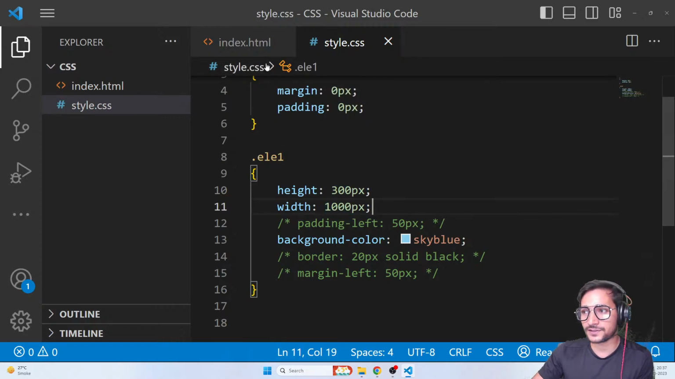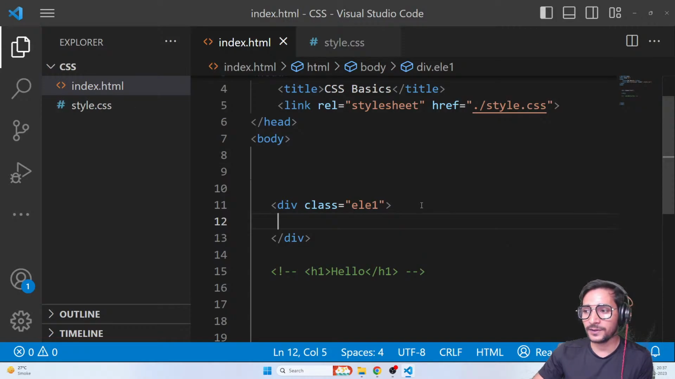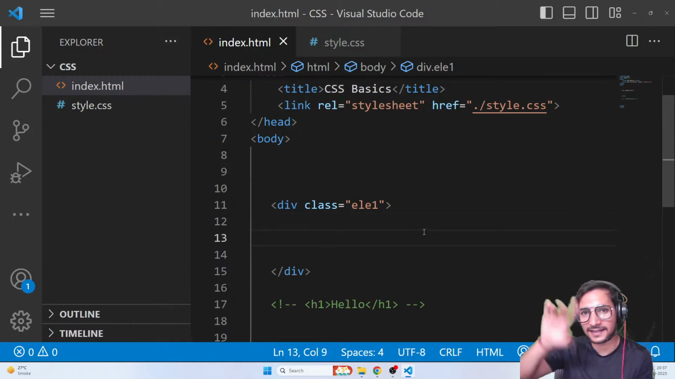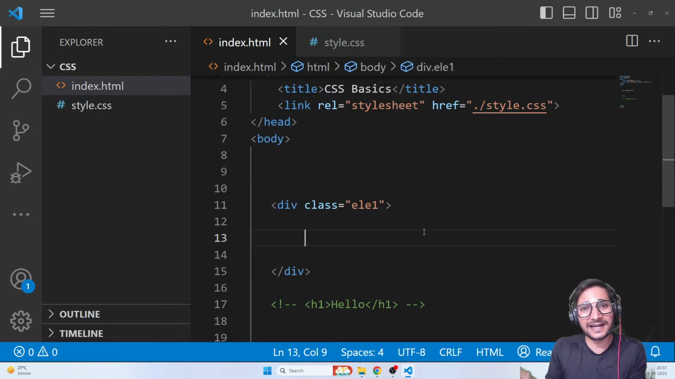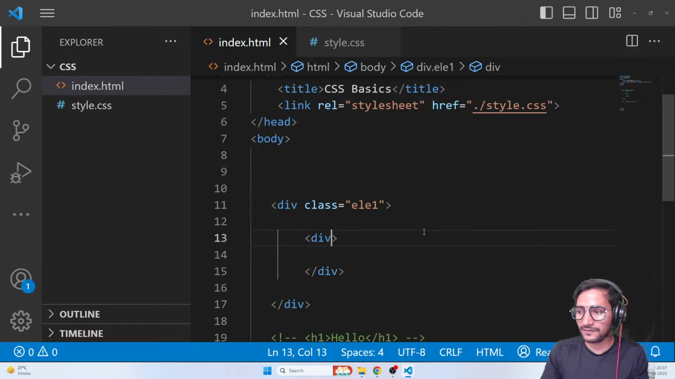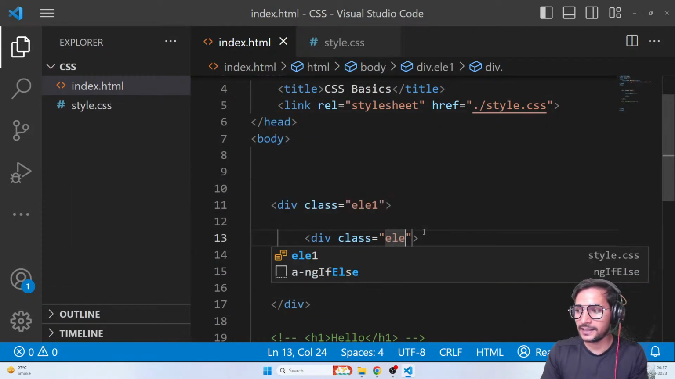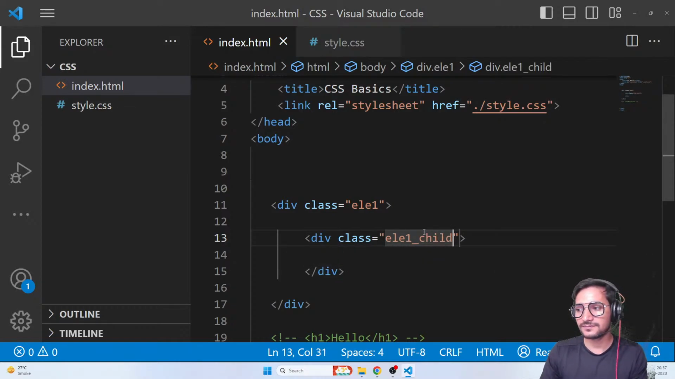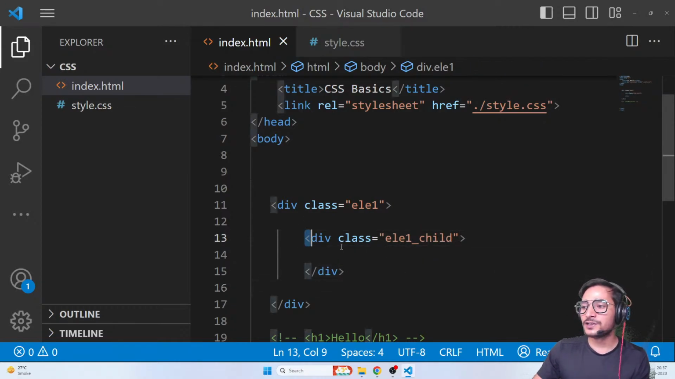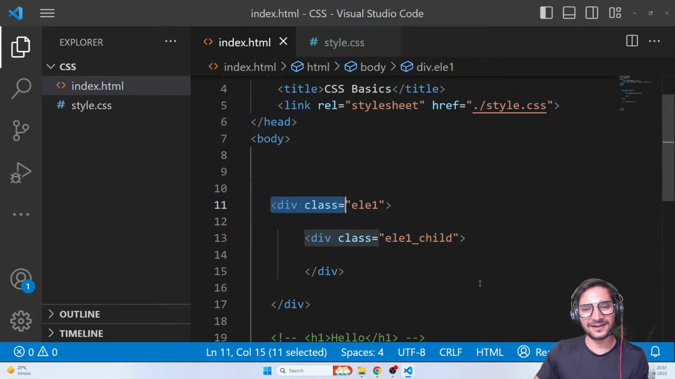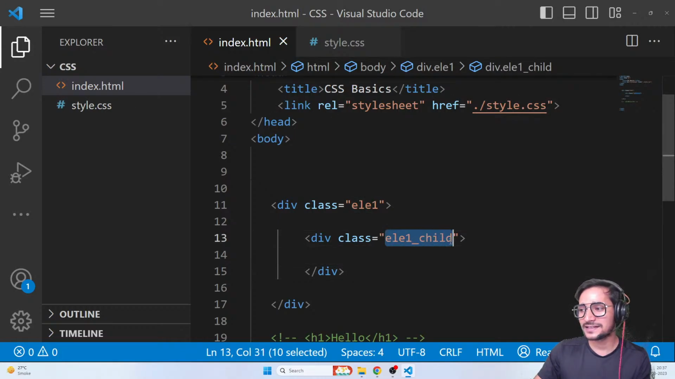Now very, very important stuff guys. According to layouting, inside this box I can create any number of elements. I can also create divs inside it. It's completely fine. You can create any element inside it. So let me create one more div and let me give it a class of ele1_child, basically to say that you are the child of this div because you created inside it. I hope you understand that particular terminology, right? So simply a class ele1 child.